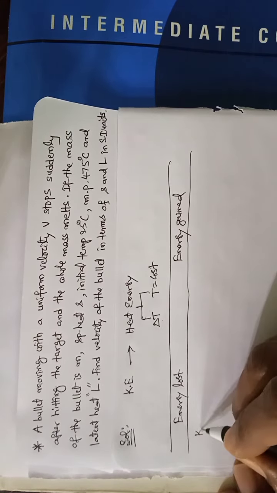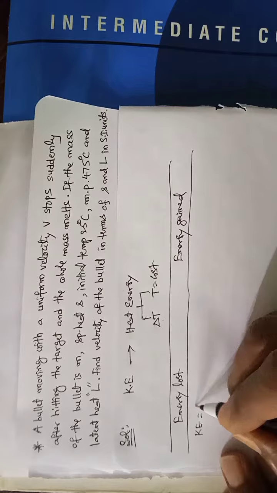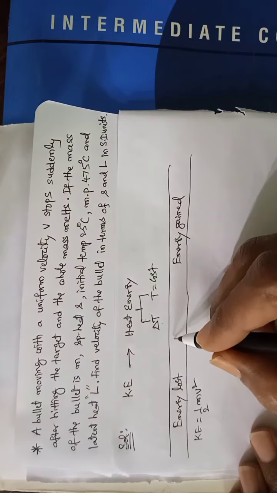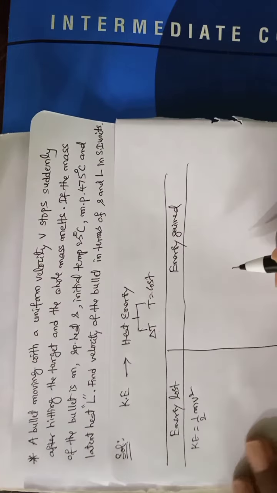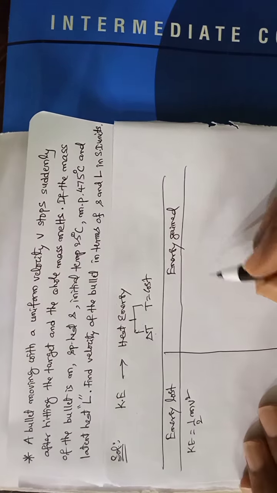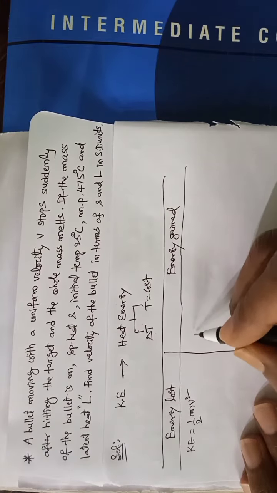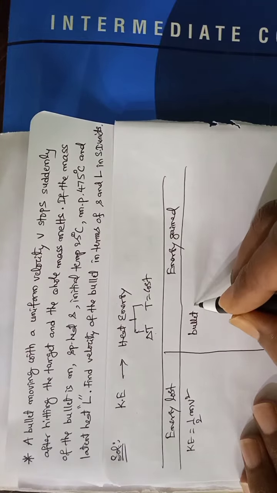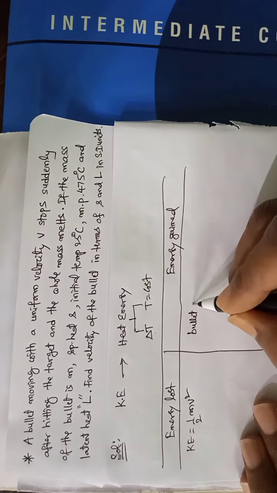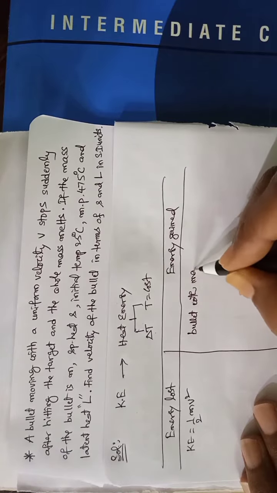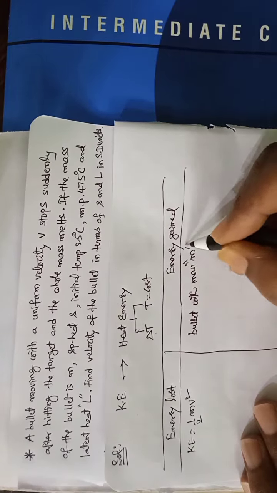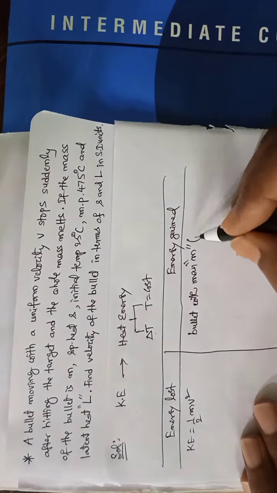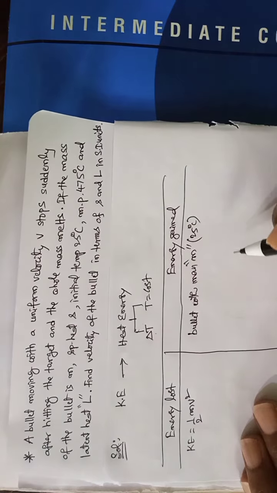Energy initially was in the form of kinetic energy, and the formula is half mv square. Now it is converted into heat energy. So initially the bullet with mass m is at initial temperature 25 degrees centigrade.